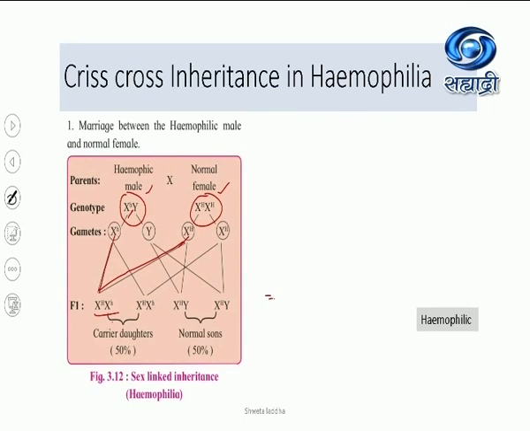Similar case, XH, this one, and XH, again the daughter is a carrier daughter. See how from the father, daughters are becoming carriers. But look at the sons, X capital H and Y. So it is a normal son because he luckily got the dominant gene. Another son also, X capital H and Y. So again a normal son. So 50% sons are normal, 50% daughters are carriers. What is important? See how from the father the genes for hemophilia are transmitted to the daughters.